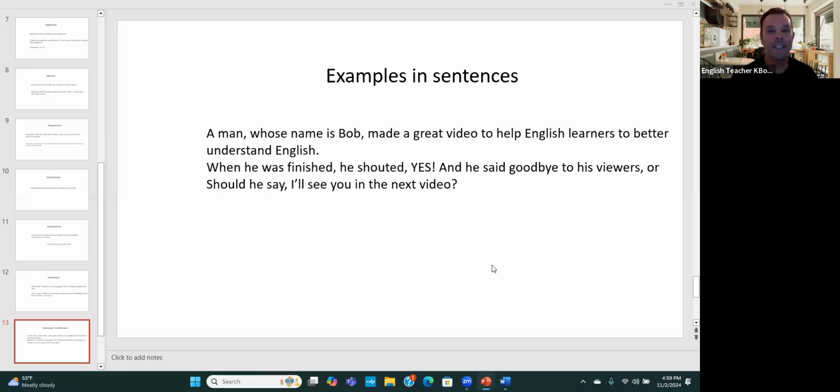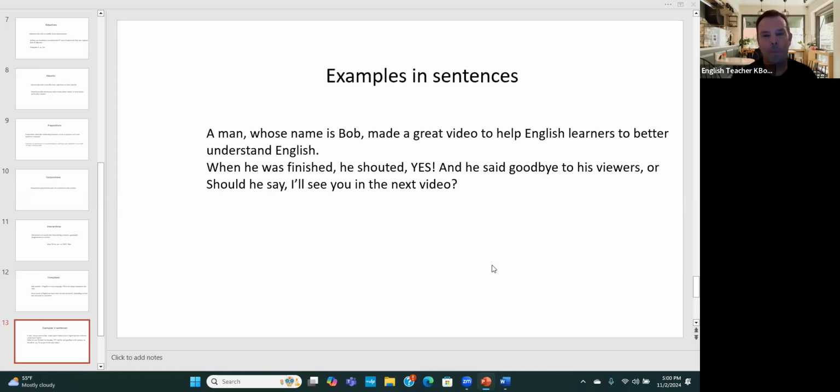Who is an infinitive in this case. Sometimes it's a preposition. In this case, it's called an infinitive, which it's not technically a part of speech. But anyway, help is a verb. And now English, which could be a noun, or in this case, it's an adjective, but it's a proper noun, and that's why it is capitalized. And English is modifying the word learners, which is you, and learners is a noun. So English learners, adjective, noun.